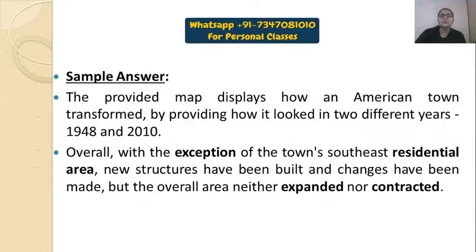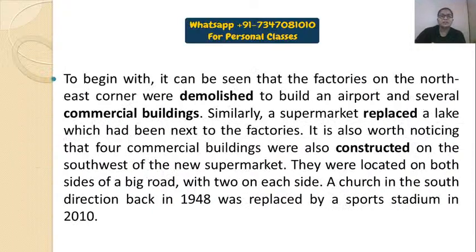Fine. I'll move on with my body paragraph 1. So, to begin with, it can be seen that the factories on the northeast corner were demolished to build an airport and several commercial buildings. Let's move on to the graph again and see that.